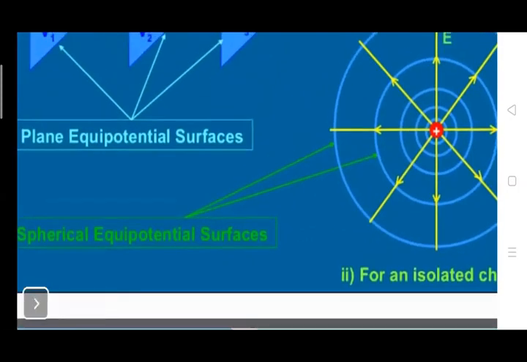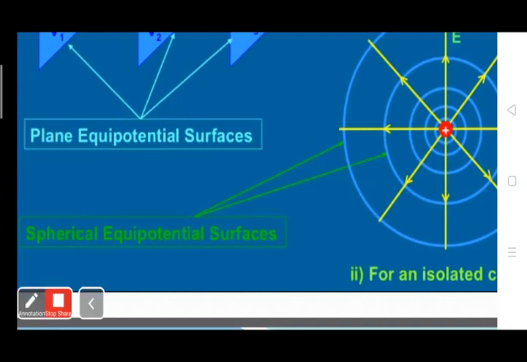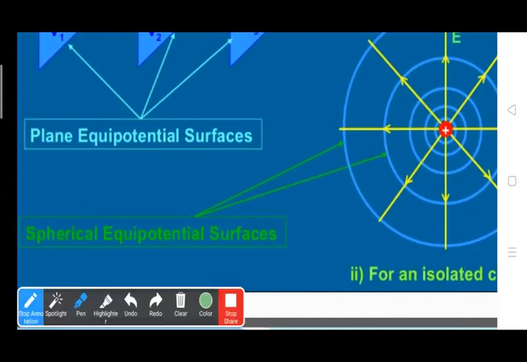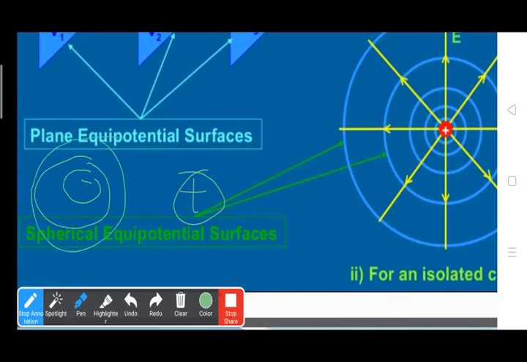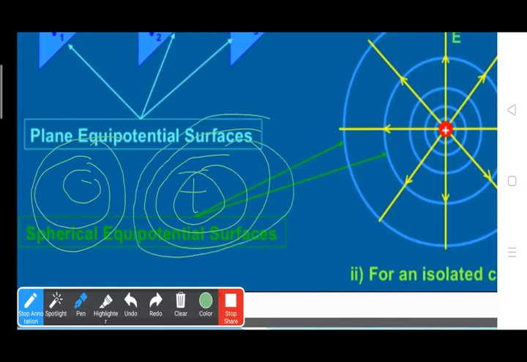Okay. Now you can draw the equipotential surface due to positive charges, due to a dipole. So let's draw the equipotential surface due to a dipole, positive or negative charges. This is the negative charge and this is the positive charge. The equipotential surface due to the negative charge is this, and due to the positive charge is this.